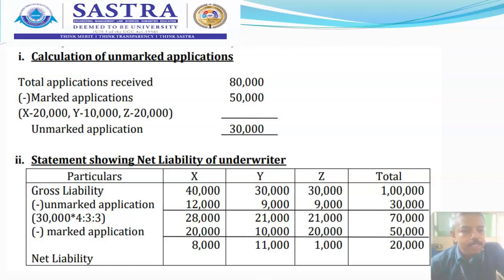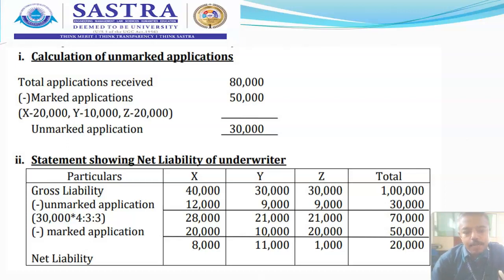Now just copy this. Second, the statement showing the net liability of the underwriter. Have the 5 columns as I said before: particulars, underwriter X, underwriter Y, underwriter Z, and then total. Here we have 3 underwriters, 3 people. Now, what are their gross liability? Start from gross liability as per the format. What are their gross liability?